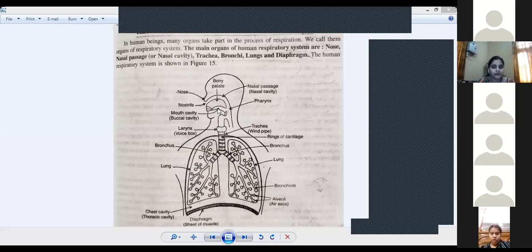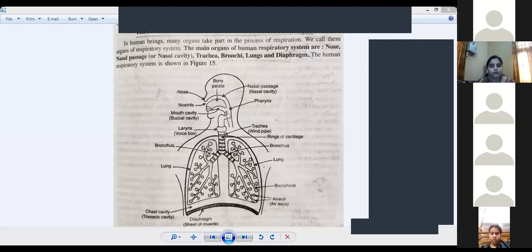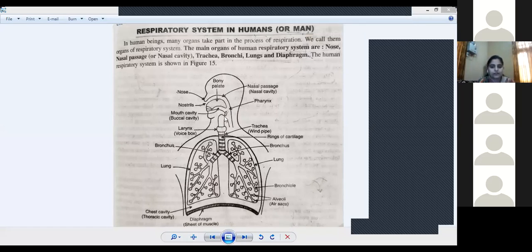Now we are studying the respiratory system, so we have to focus on the nasal cavity. This nasal cavity moves into the pharynx. Pharynx then leads into the larynx. You can see in this picture, pharynx leads into the larynx. Larynx is the voice box. Larynx then leads into the trachea.